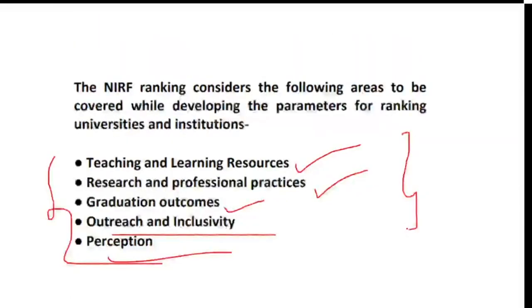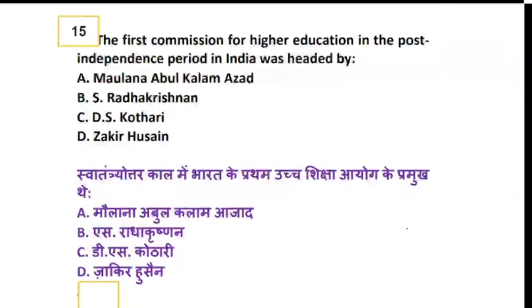Yes, Maiti, we have done question number 14, very good. Now coming to question number 15. The first commission for higher education in the post-independence period in India was headed by whom? So basically it was Maulana Abul Kalam Azad, or Radhakrishnan, or D.S. Kothari, or Zakir Hussain. So who was the one who headed the first commission for higher education in the post-independence period, from the given options?